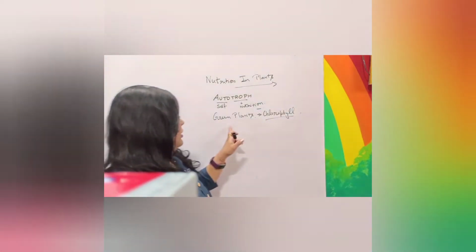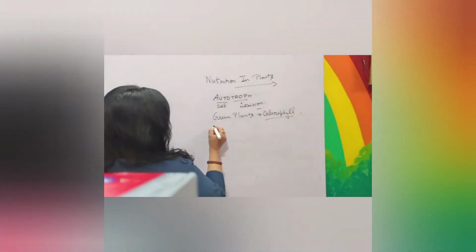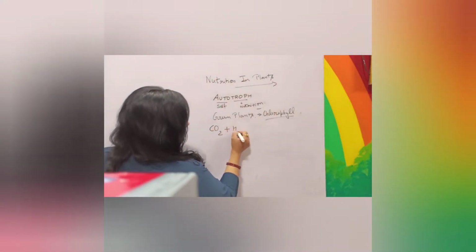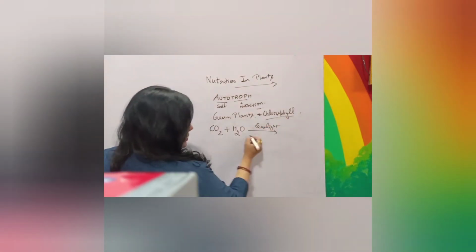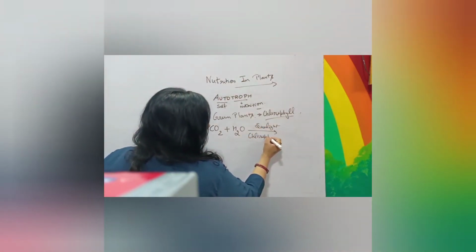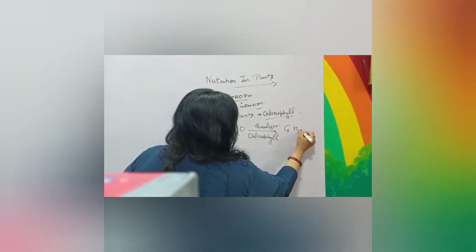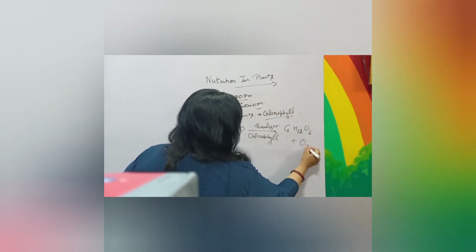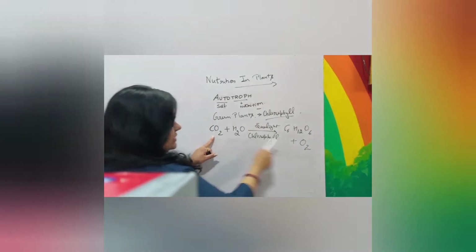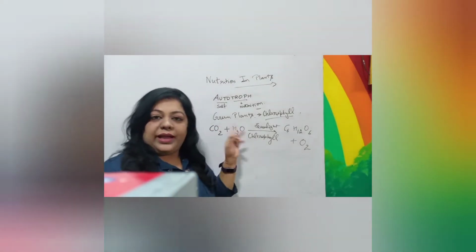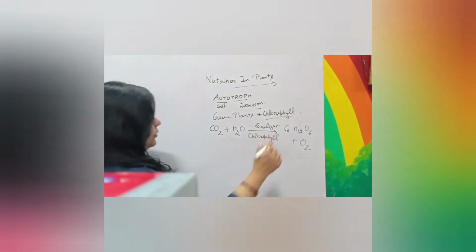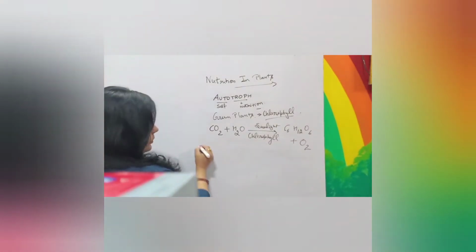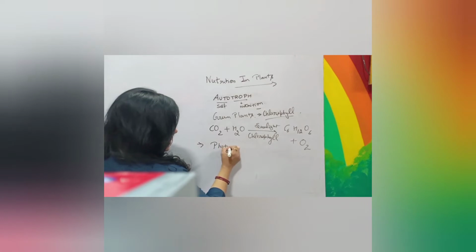So the plants can make their food with the help of carbon dioxide and water, in the presence of sunlight, and obviously in the presence of chlorophyll. They make their food, which is known as carbohydrate, and oxygen is released. Carbon dioxide is taken in by the plants and they release oxygen during the process in which they make their food, and the process is known as photosynthesis.